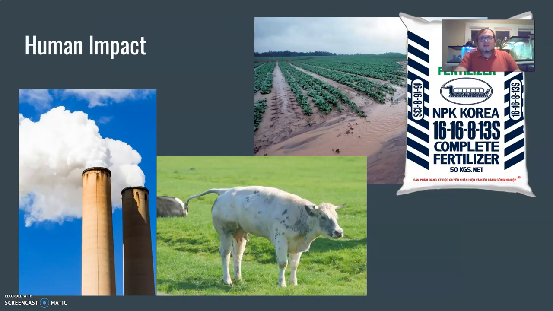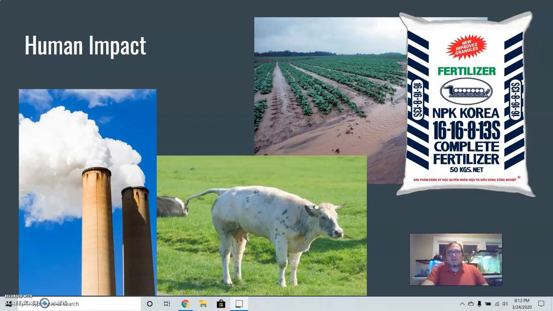So the last thing I want you to consider, let me move my video down here real quick, is part of the human impact with the nitrogen cycle. We've got a few different images here that represent part of the human impact. This one up here on the top right might be kind of obvious, especially if you've taken horticulture with me before. This is a way in which we add more nitrogen to the environment than would normally be present. I put a bag of fertilizer here next to a field that clearly is having an issue with heavy water in that area.